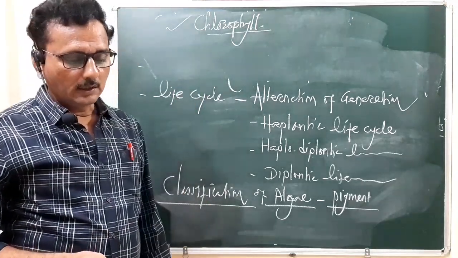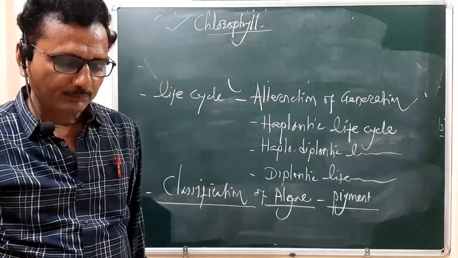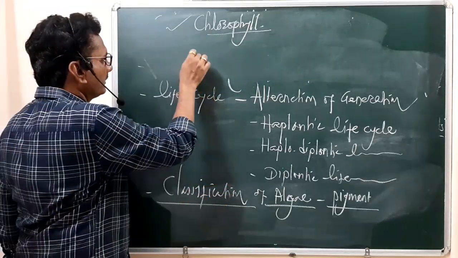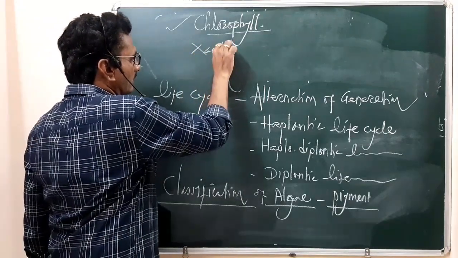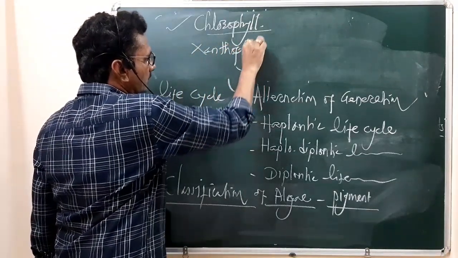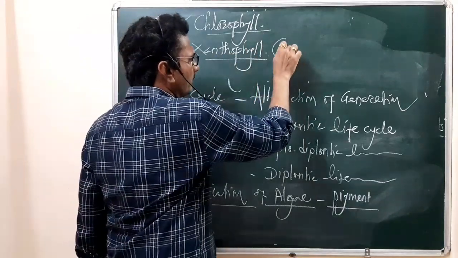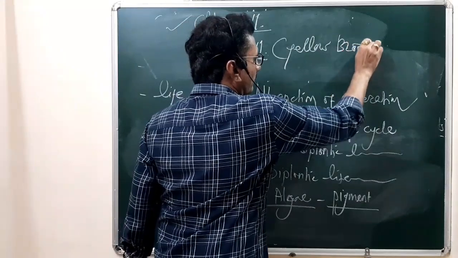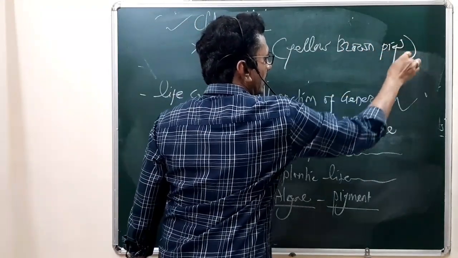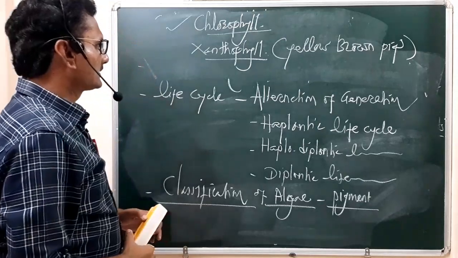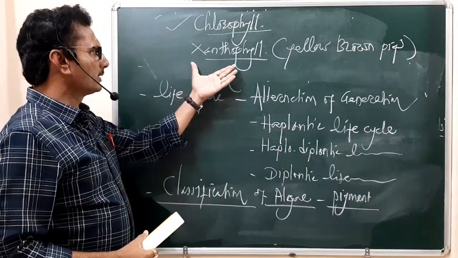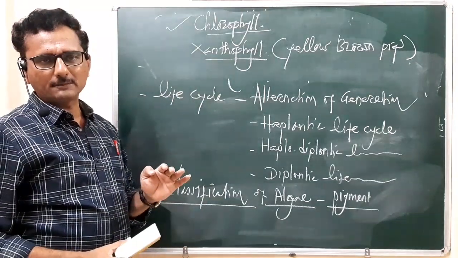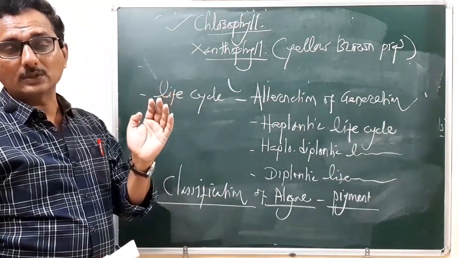Then the next one, due to the presence of yellow-brown pigments, that is the xanthophyll pigments. Some algae show the dominance of this type of xanthophyll pigments, and on that basis those algal groups are separated.